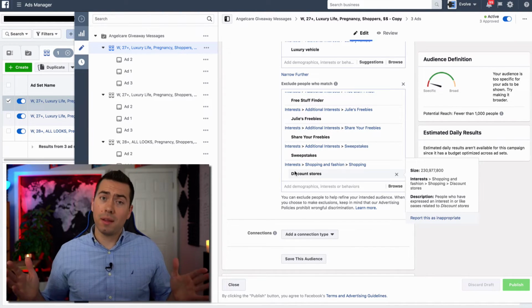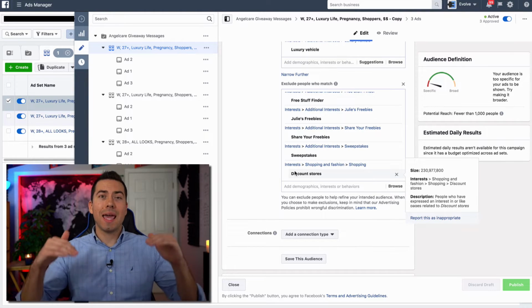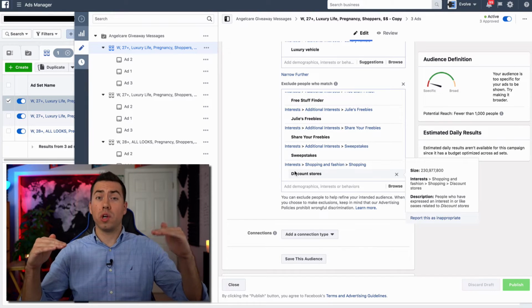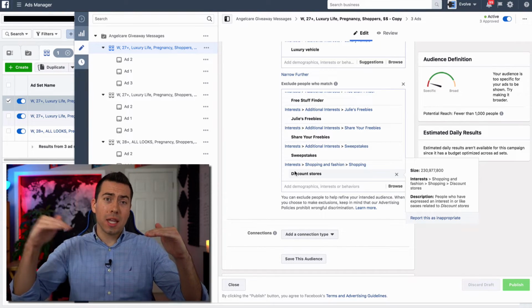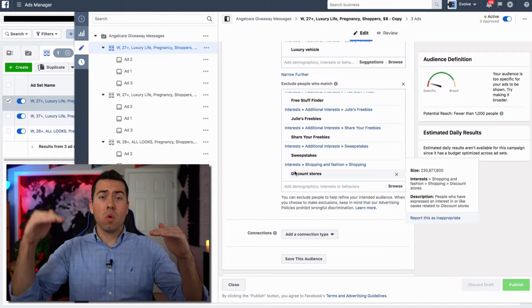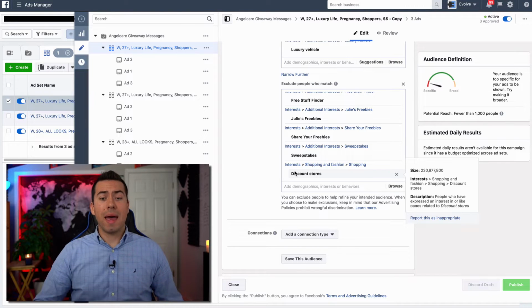You've got to be okay with paying a little bit more for it, because technically what Facebook does is they have all their users, they actually put a value on all their different users, right? So to reach this user over here, it may cost the advertiser a little bit more than to reach this user over here. It's just on Facebook's back end of things.